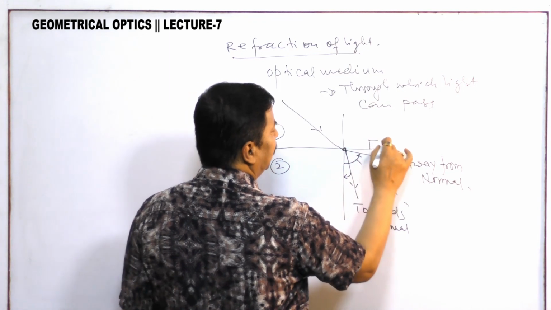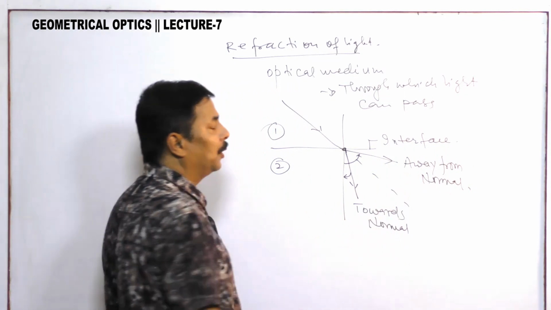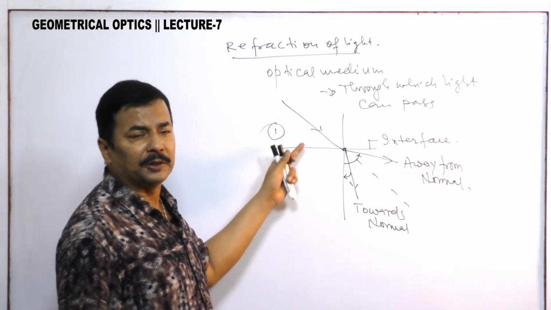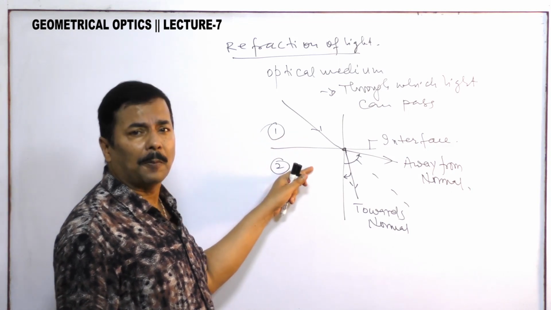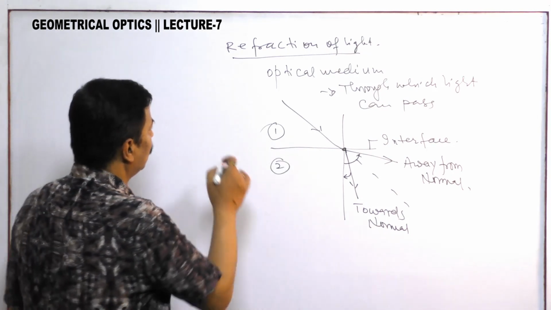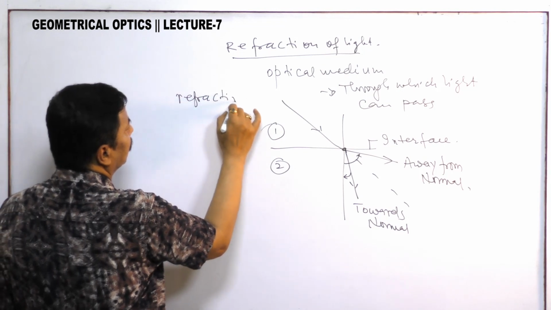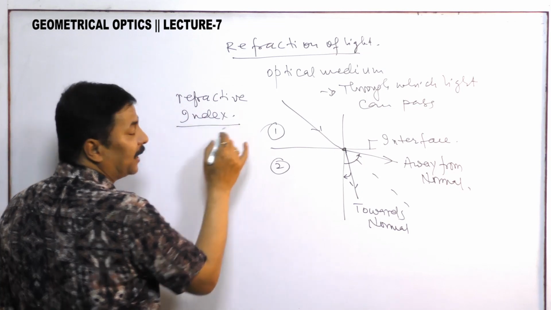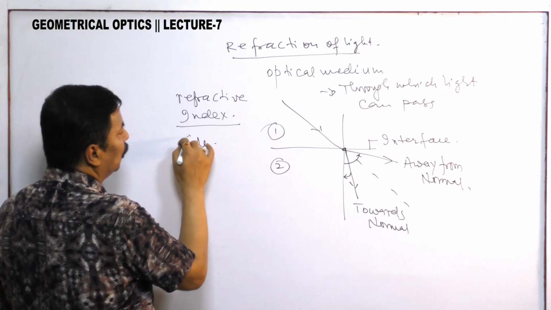This is called interface. That means the boundary separating the two optical medium. One optical medium is different from other optical medium due to a property known as refractive index. We will represent it by a symbol mu.